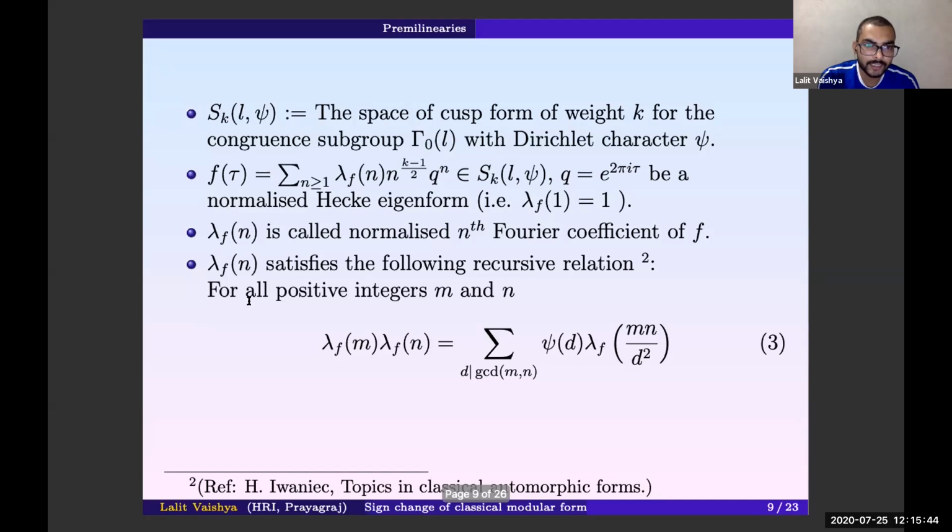Precisely, lambda_f satisfies this recursive relation due to Hecke: lambda_f(m) lambda_f(n) is equal to the summation over d dividing the GCD of m and n of psi(d) lambda_f(mn/d^2). Whenever m and n are coprime, the coefficients are multiplicative.